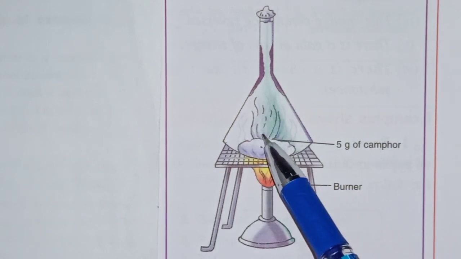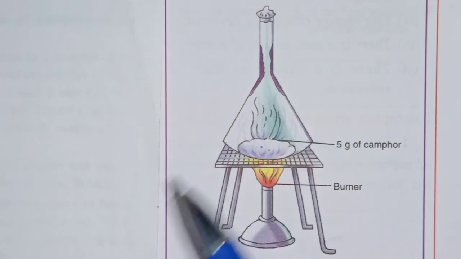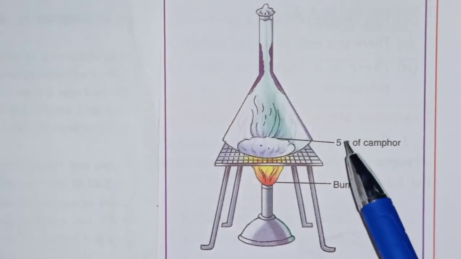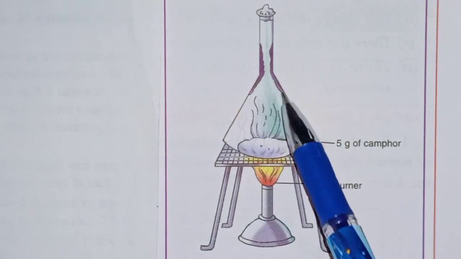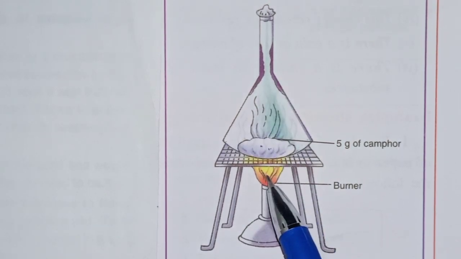Now one more important point is here. This inverted funnel is covered with cotton. Why is cotton here? I will tell you later on. Okay, it is clear now. This one is the inverted funnel, china dish, camphor and flame.